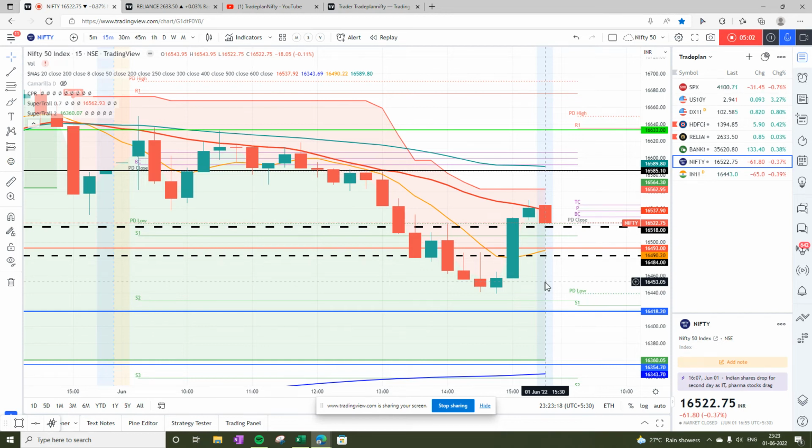So what's the learning? The learning is that I'm seeing consistently that my second entry is where I'm making a mistake. Either it is an entry mistake or a stop loss mistake. So what I should do is that for a second entry, when I enter, the stop loss should be just above the entry bar, and I should maintain that. So that will at least save the profit which I have earned for the entire day, and then again take an entry if required.